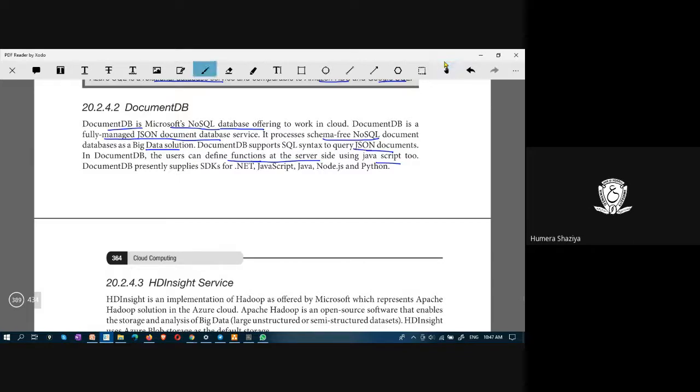This JSON stands for JavaScript Object Notation. Therefore, users can also define functions in JavaScript. DocumentDB presently supplies software development kits for .NET, JavaScript, Java, Node.js, and Python.